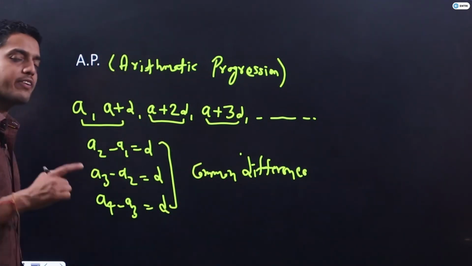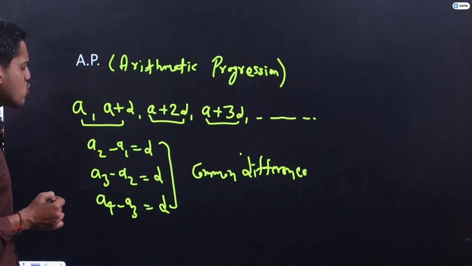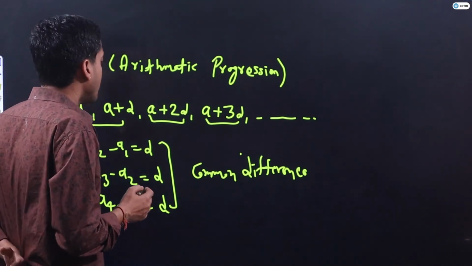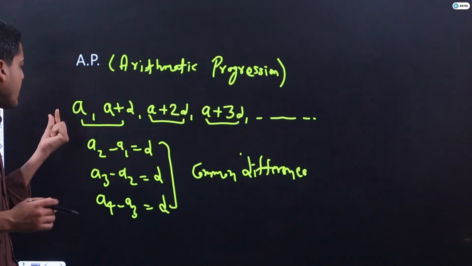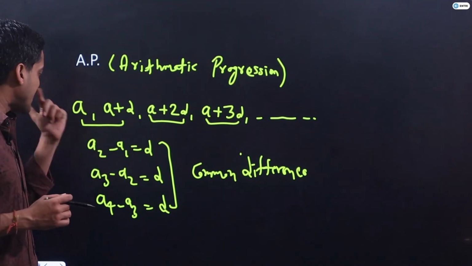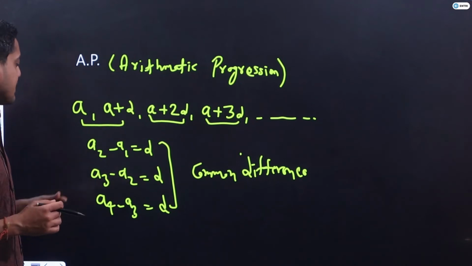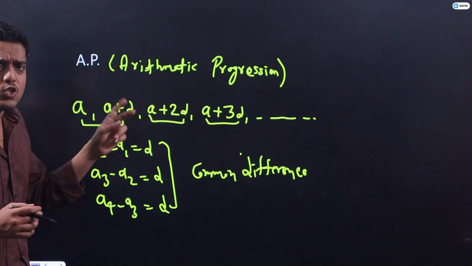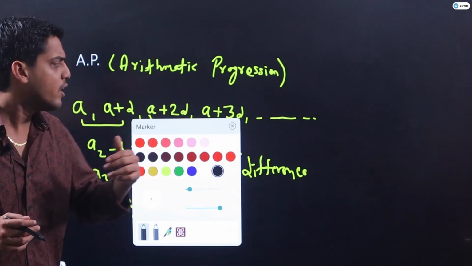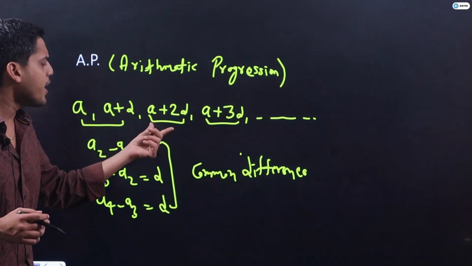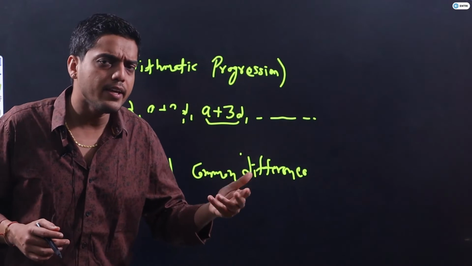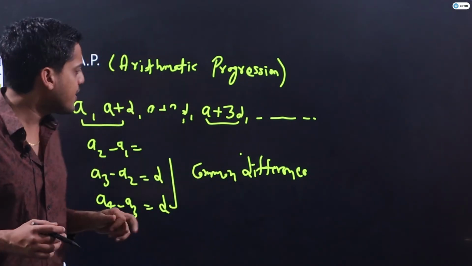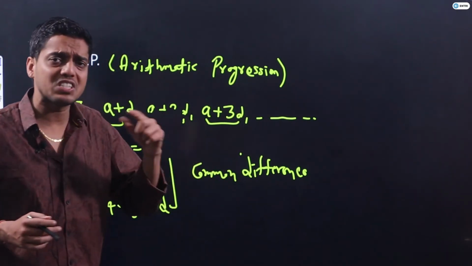Here the coefficient of D in the first term is 0 because it is A plus 0 into D. In the second term, the coefficient of D is 1, A plus 1 into D. In the third term, A plus 2D, the coefficient of D is 2, and in the fourth term it is 3.